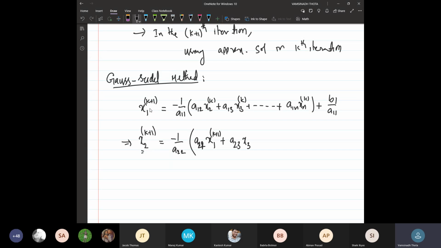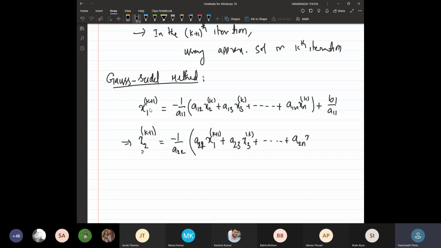Now what about x3? Can we write the k plus 1th iteration value for x3? No. Why? Because we have not evaluated it yet. At this point we have evaluated only the first variable. So all the remaining values will be from the previous iteration only.